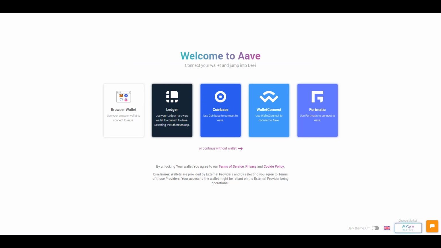Even if you don't have a Ledger right now and you want to access the service, you can definitely download the browser wallet and get started right away. So we'll go ahead and click on Ledger.